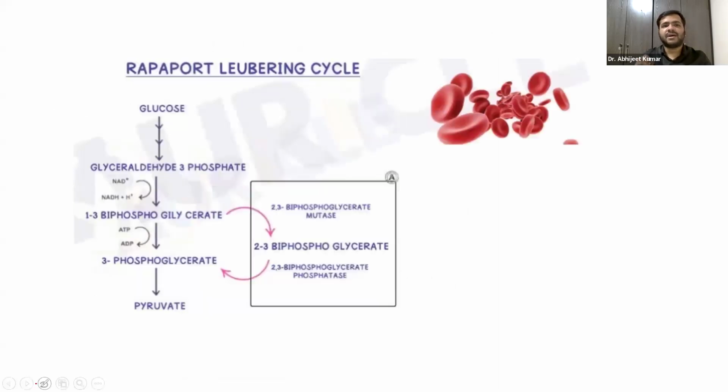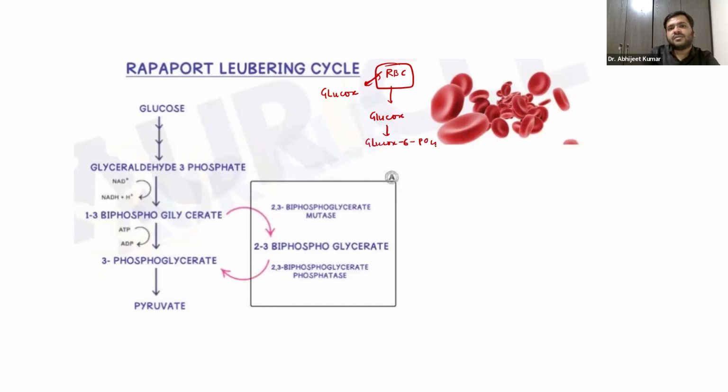Now, what is happening in this pathway, guys? Whenever glucose enters into the RBC, this glucose will be converted into glucose 6-phosphate, right?